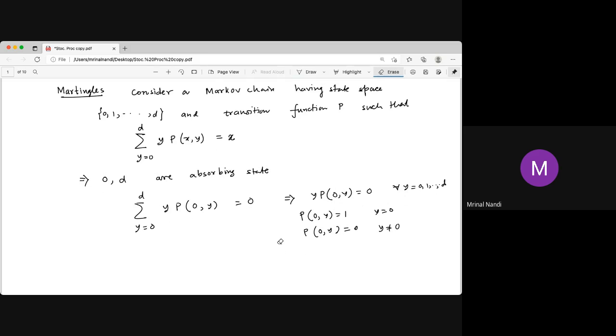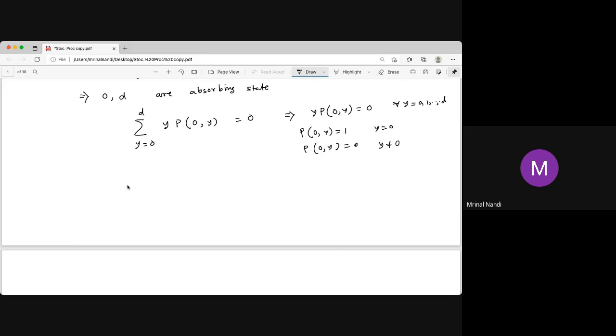Similarly, d is also an absorbing state. Why? Same idea. Say x equal to d, and the sum of y times the transition from d to y is d. Now you can write this as the sum over y equal to 0 to d of (d minus y) times the probability from d to y equals 0. Again, all terms are non-negative, because d minus y cannot be negative since y is from 0 to d.